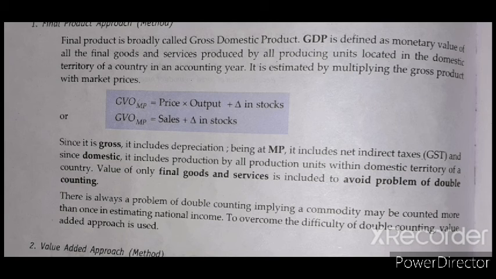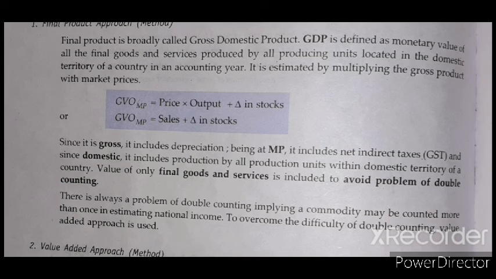Since it is gross, it includes depreciation. You know very well, we are talking about the gross. Gross means total, and in total we include the depreciation. Being at MP, it includes NIT. In the case of MP, MP equals factor cost plus NIT, so it includes the factor cost as well as net indirect tax.